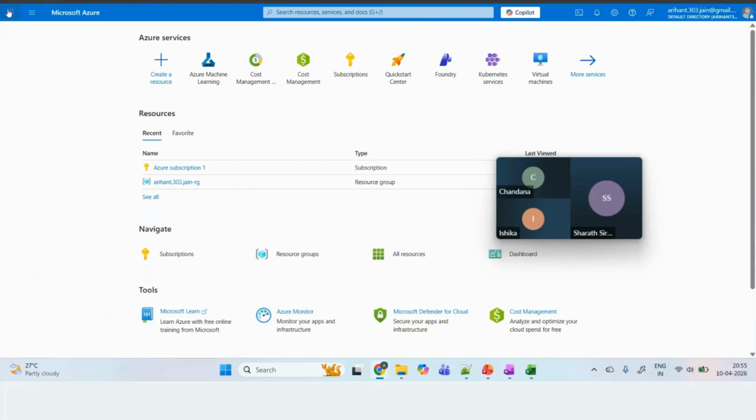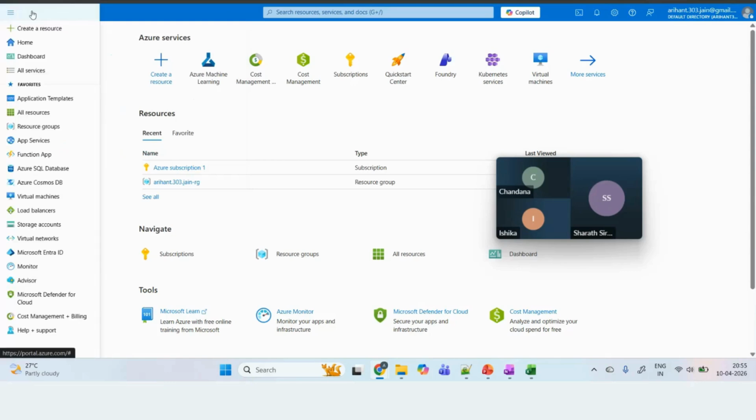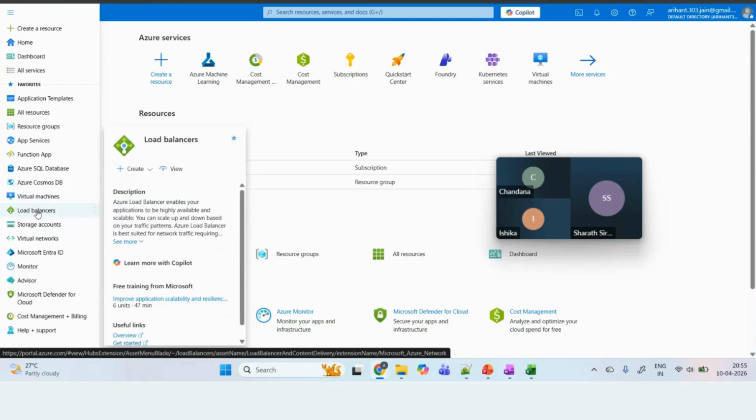If you click on these nine dots, you will see AI Foundry, Azure, Copilot. These are the different applications we have in the Microsoft Cloud. And if you click on this, here you will see all the different things like virtual machines, which we are going to create, and load balancers, which are used to transfer the load or traffic from one to another.